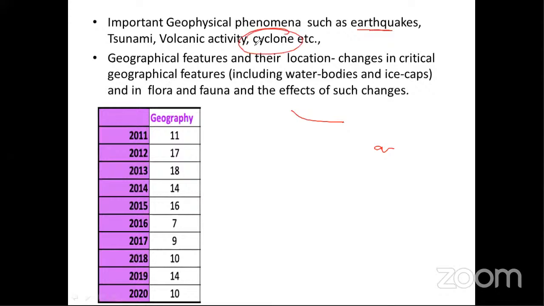So what is a cyclone? You have seen recent cyclone formation in the Bay of Bengal and Arabian Sea. Why is more cyclone formed in the Bay of Bengal as compared to the Arabian Sea? We will discuss everything in detail in our class.